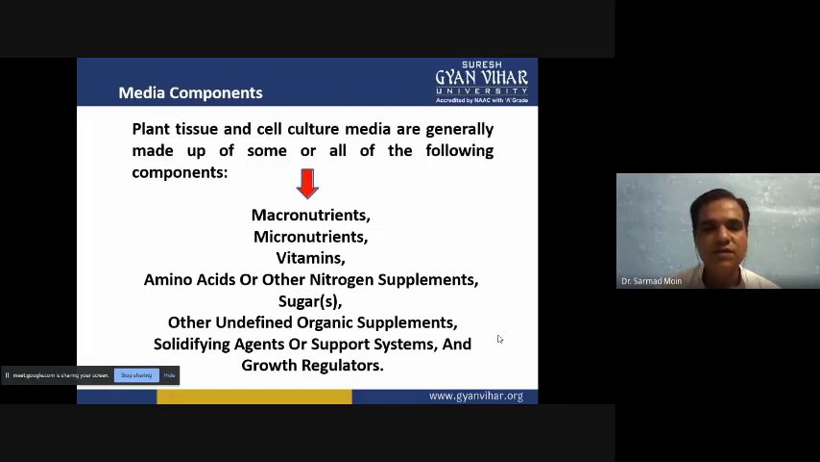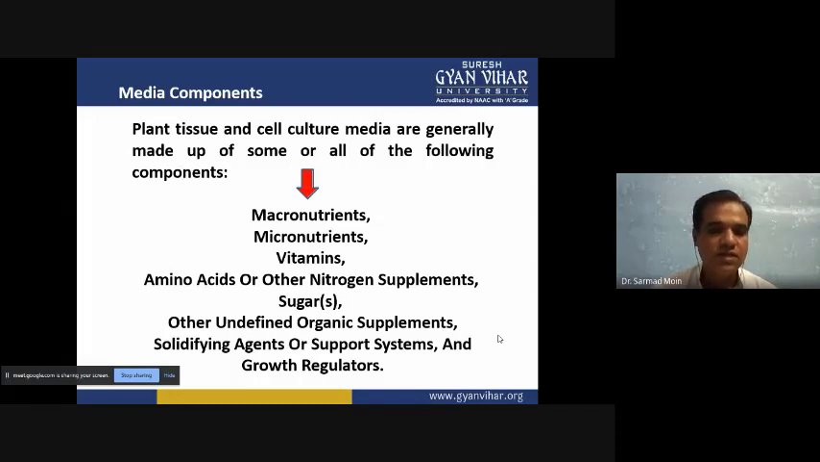When we are preparing media, we have to mix many macronutrients, many micronutrients, vitamins, amino acids, and nitrogen supplements, and you also have to add a carbon source or energy source. Sometimes you have to add undefined organic supplements. You can produce solidified media or non-solidified media, or you can also use liquid media for plant tissue culture.